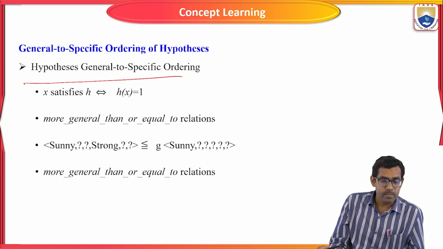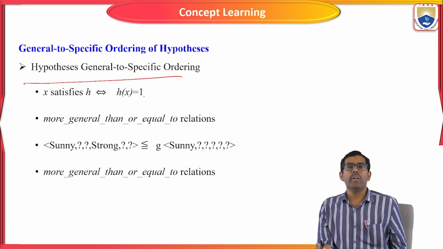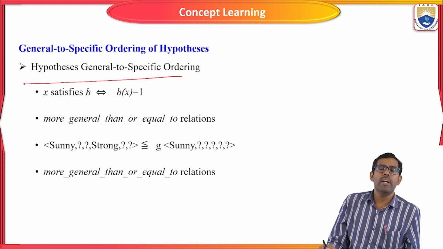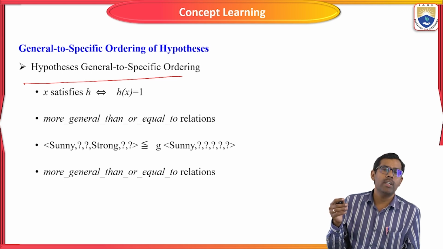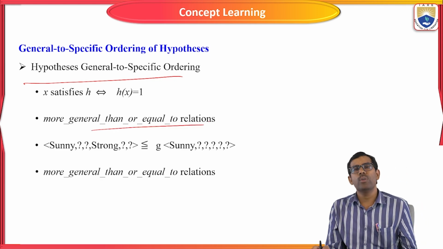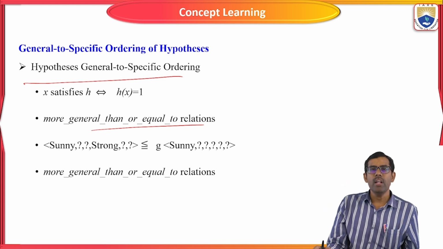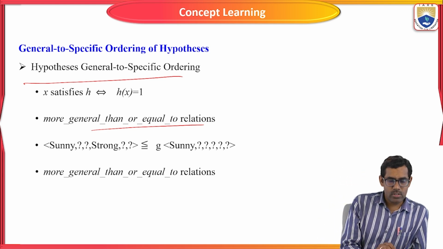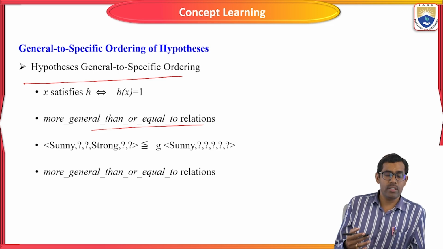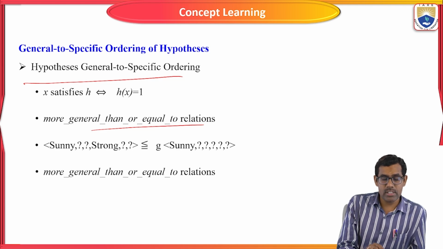Here, x satisfies h, where h of x is equal to 1. We take the hypothesis value based on your instance. Initially, we consider the hypothesis instance value as 1. Then the more-general-than-or-equal-to relation: each and every instance has a relation with the other attribute values. Here we have taken different attributes: sunny, strong or weak, warm or cold. Based on the attributes, all the instance values or hypothesis values will differ.